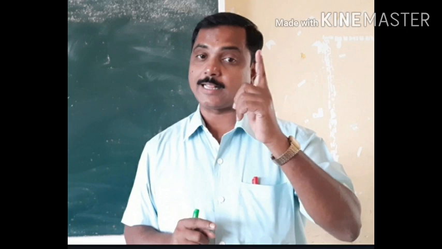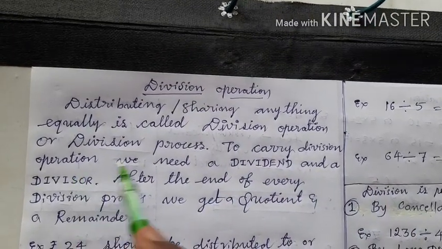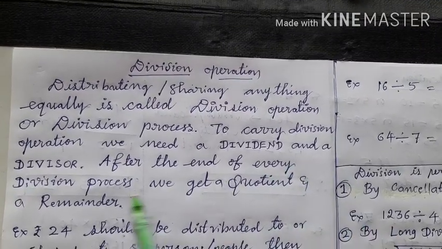Here, to do division operation, we need dividend, divisor, quotient and remainder. Okay, the word dividend means the number to be divided, and divisor means the number that divides the dividend, and quotient means how many times the dividend is divided, and the number that is left over after division is called remainder.